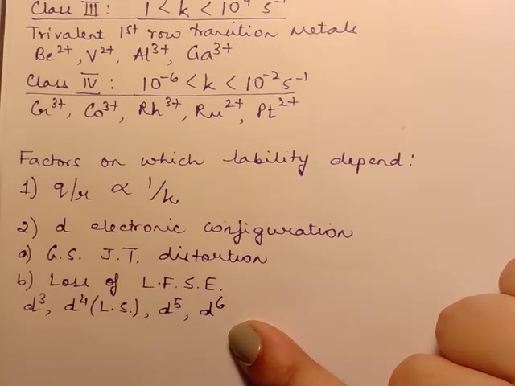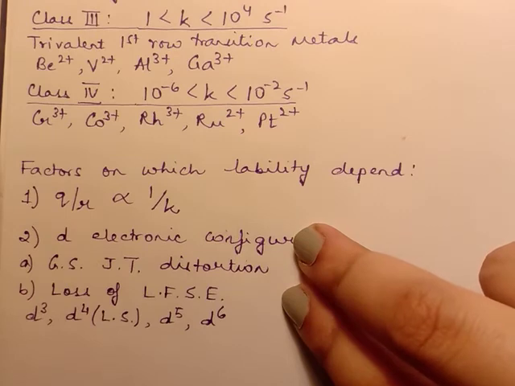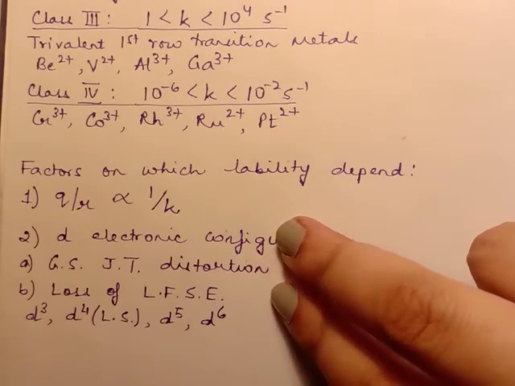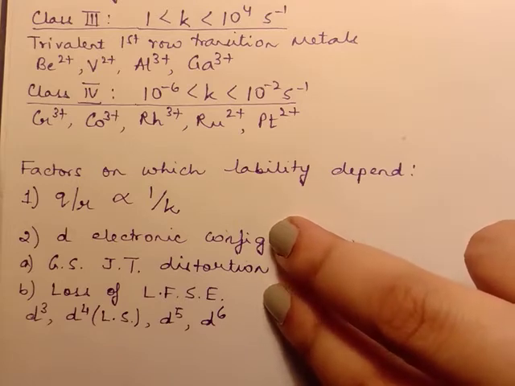This can be very well understood by understanding the actual mechanism of ligand substitution reactions. Ligand substitution can be considered to have 2 extreme mechanisms. One is an associative pathway and one is a dissociative pathway. The associative pathway involves bond formation with the entering group and then the dissociation of the leaving group. So it involves a 7 coordinate intermediate.